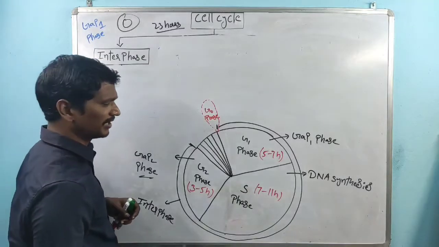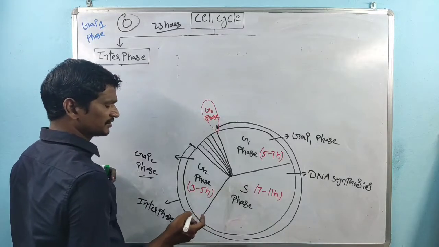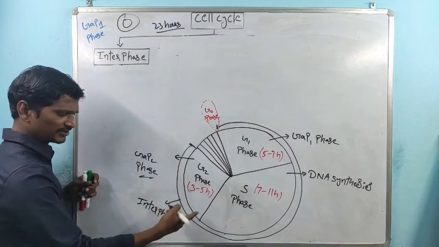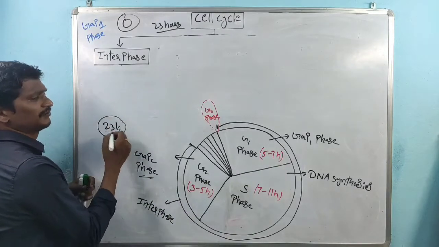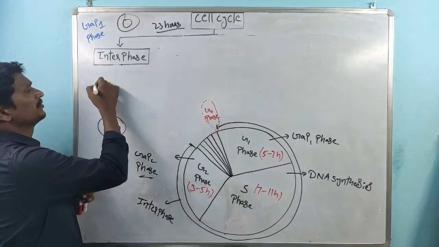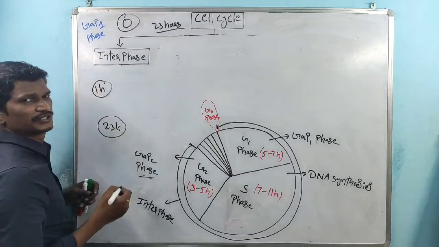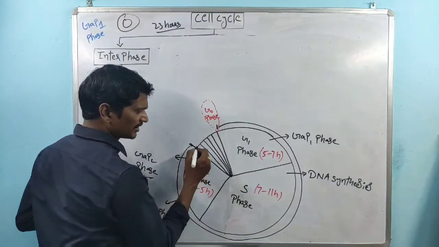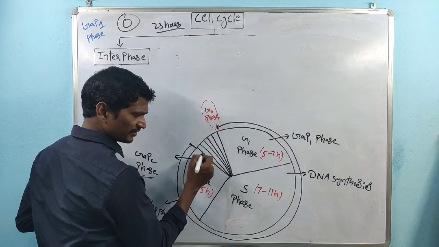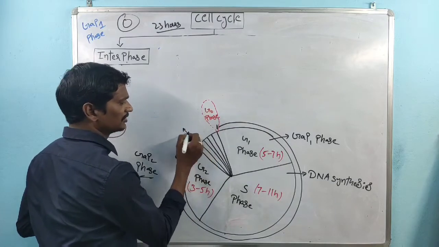Coming to the mitotic phase. For the completion of these three phases, the time taken is 23 hours. For the mitotic phase, only 1 hour is sufficient. Remember, the very first phase in the mitotic phase is the prophase.